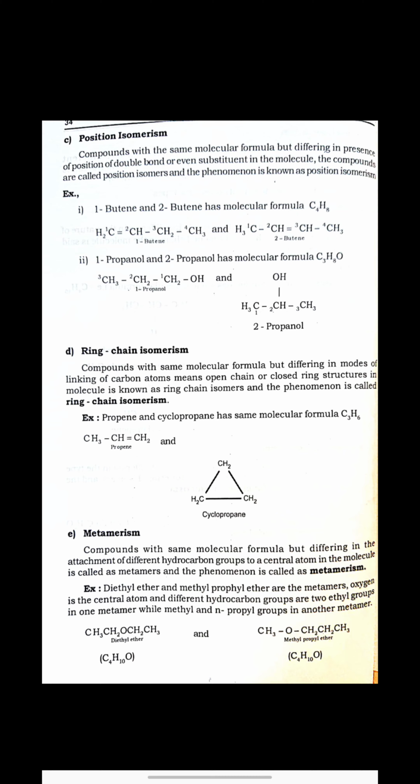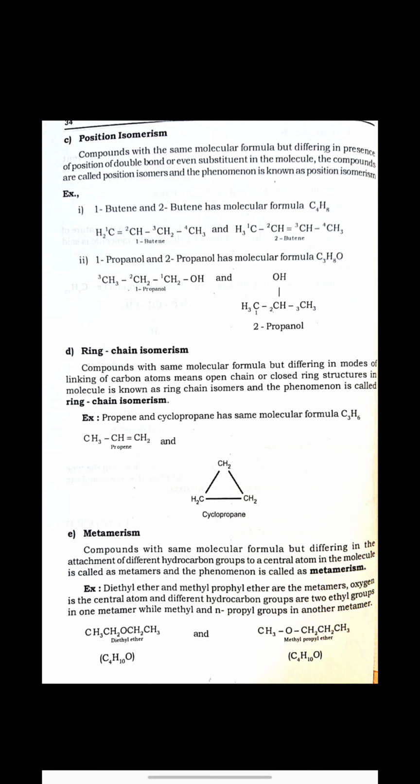In the first case, OH is attached to the first carbon, and in the second compound, OH is attached to the second carbon, and therefore the names 1-propanol and 2-propanol. As the difference is only the position of the OH, 1-propanol and 2-propanol come under position isomerism.